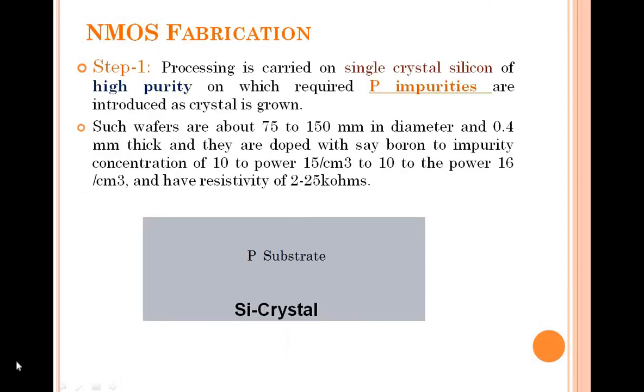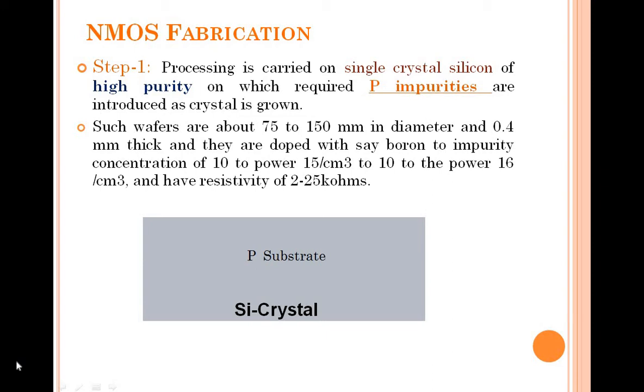We have 9 to 10 steps over here, the very first step for your NMOS fabrication. What is NMOS? N channel MOS, where MOS is nothing but metal oxide semiconductor. As I said in yesterday's class, silicon is the best material used for fabricating an IC. So the material from which we are going to prepare a transistor is nothing but silicon.